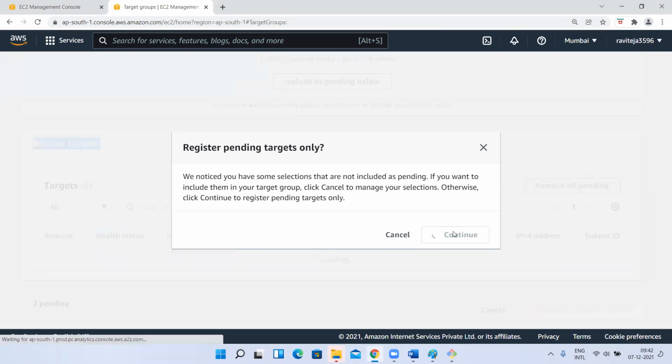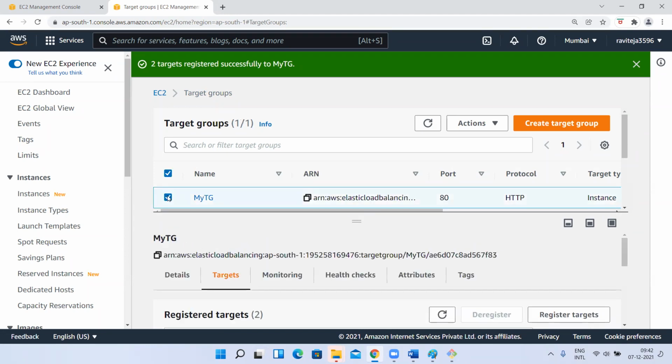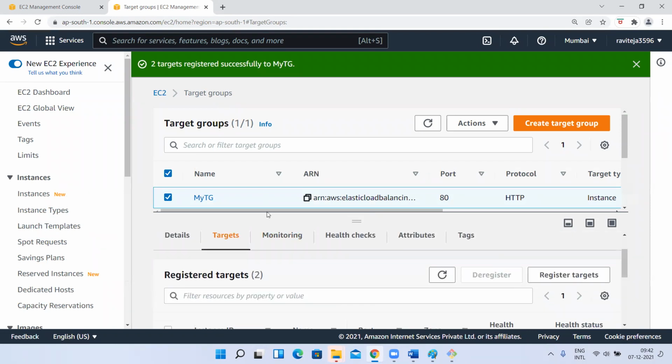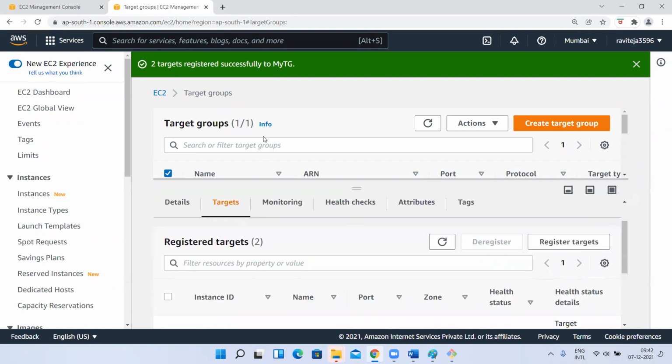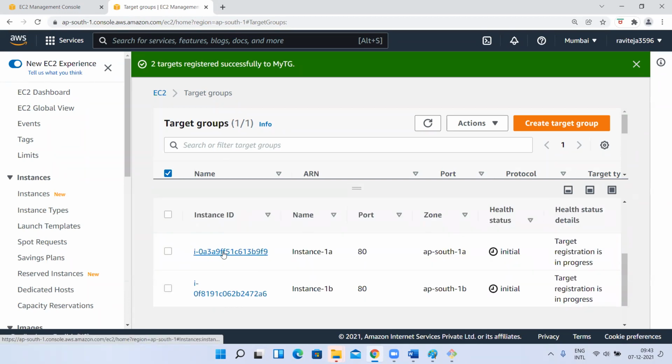Yes, sir. Okay. So now let me cross check whether those have been added or not. So select targets. If you go, it should show here. I selected the target group and came to targets. So registered targets, it should show here. When you select the instances, it is not enough. You have to select and then add them to register. So that should come in the down part. So I'll show you once again.